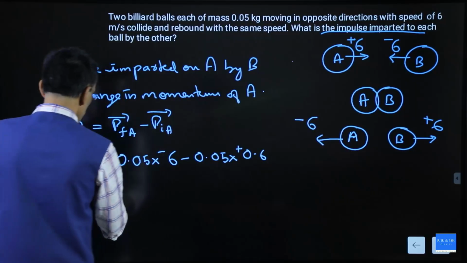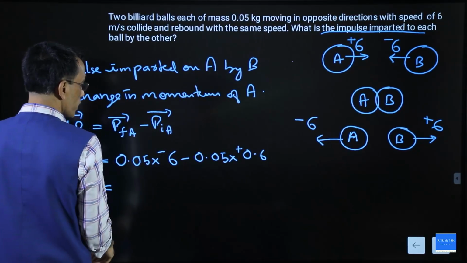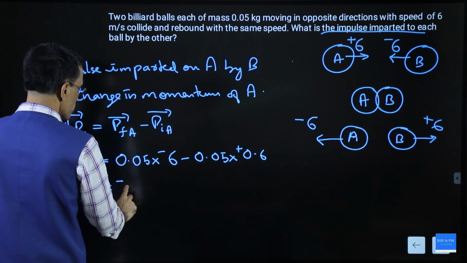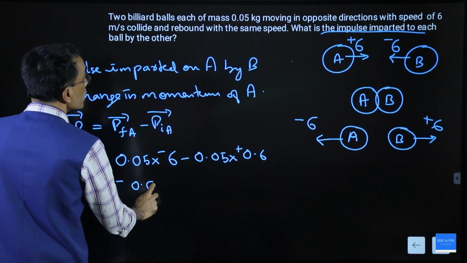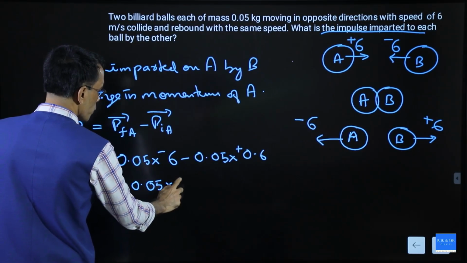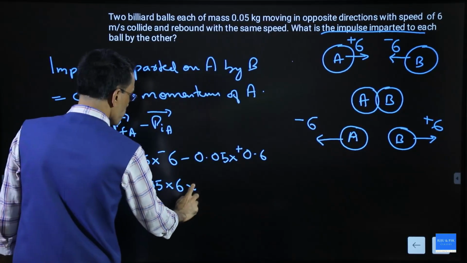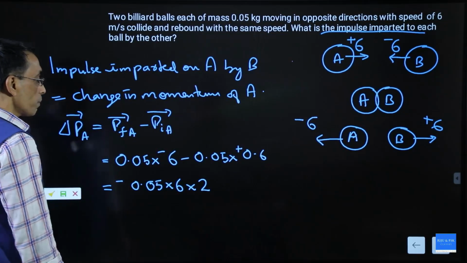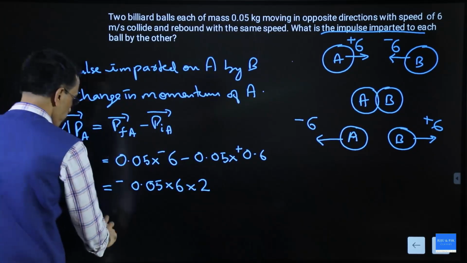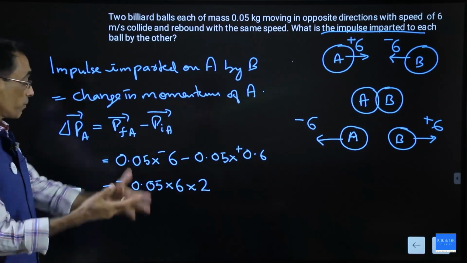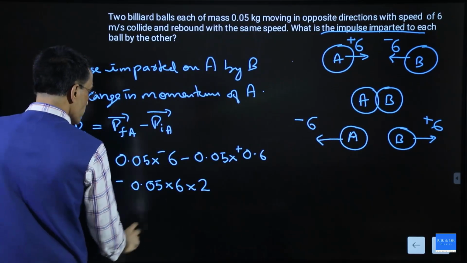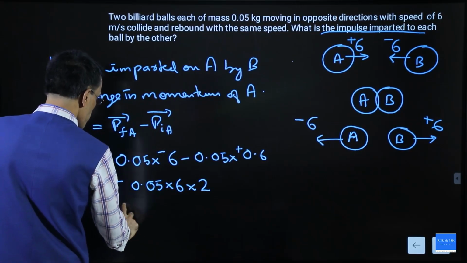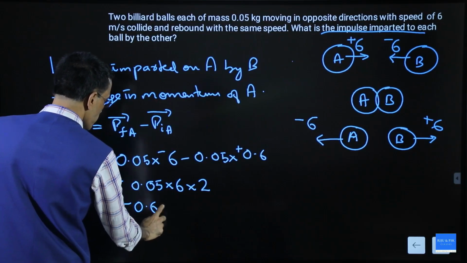Okay. And see, both are of equal magnitude. This is minus 0.05 into 6 into 2. Minus of minus, okay. Minus 2 mv. You studied that, minus 2 mv. You could have directly used that equation, 2 mv. Fine. How much is this thing? This is 0.1 into 6, that is minus 0.6 Newton second.